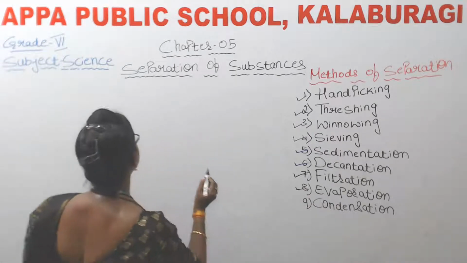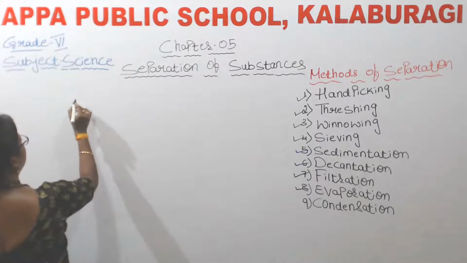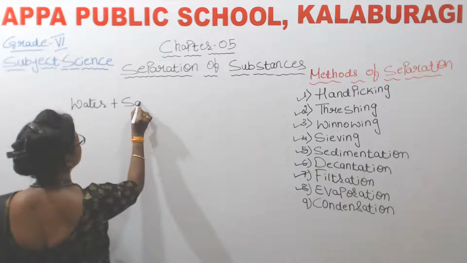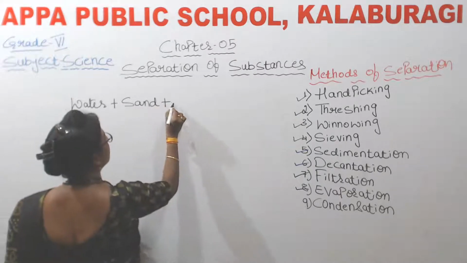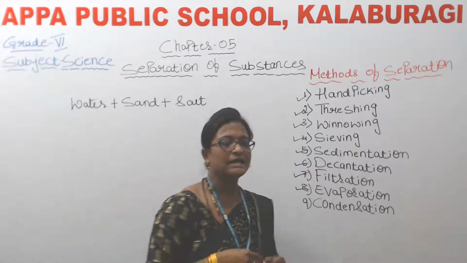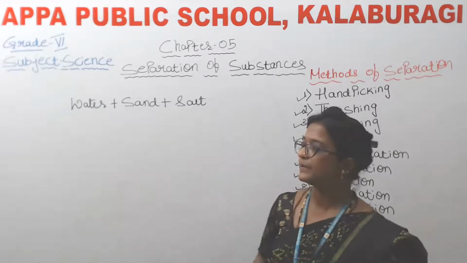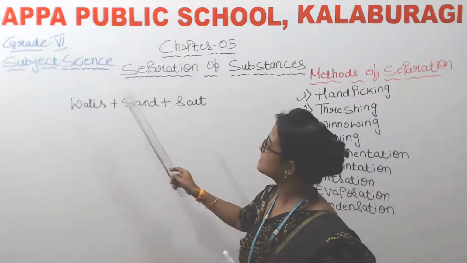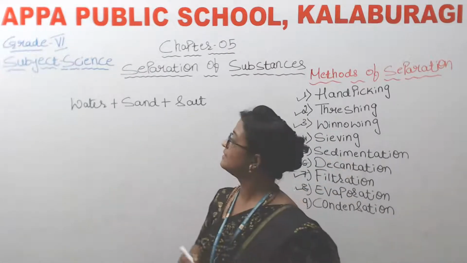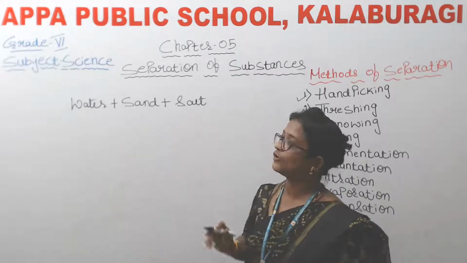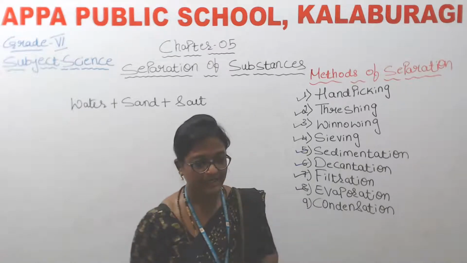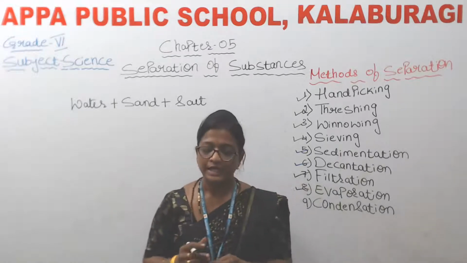Here, first let me add water, sand, salt. Now I want to separate a mixture of water, sand and salt. To separate this, we need more than one method of separation. Let me tell you how.